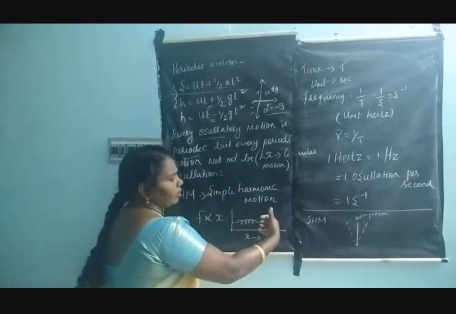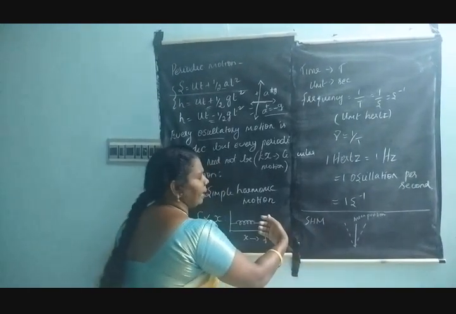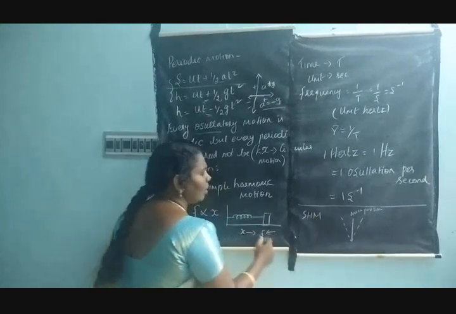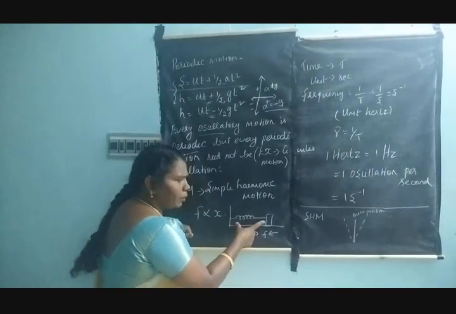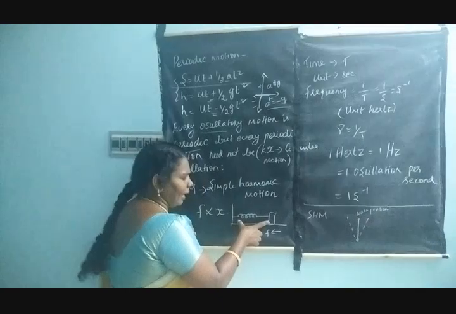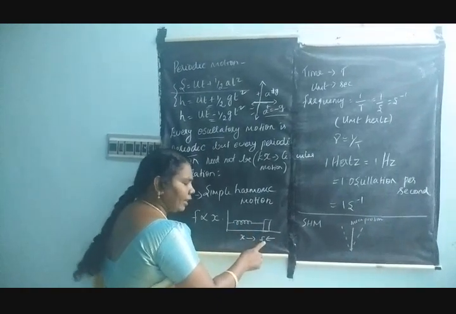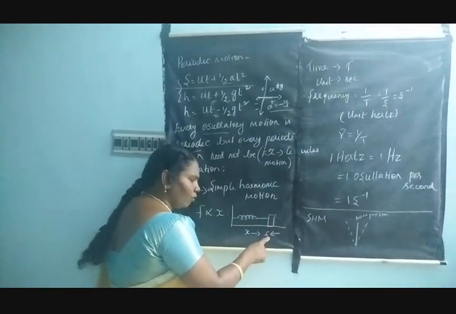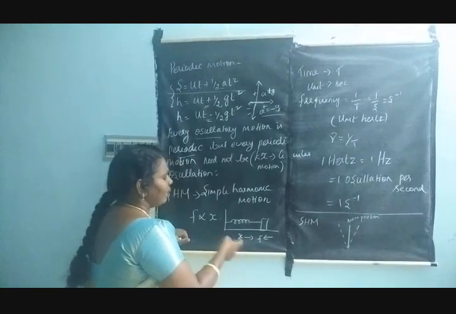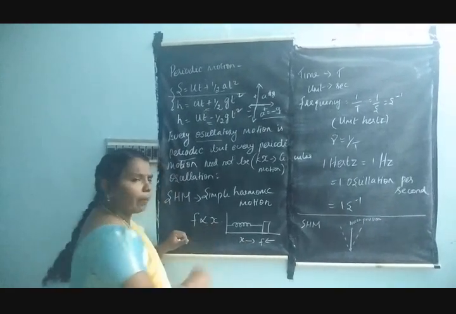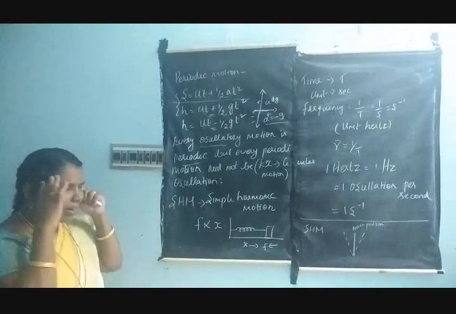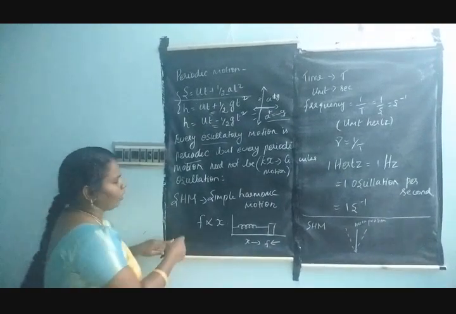When I am stretching the force, when I am making some displacement of the mass, what happened? The spring is expanded, so the displacement is enlarged. When I am increasing the force, the displacement happens. That force is directly proportional to displacement. If you cannot imagine, take it in a vertical position, students.